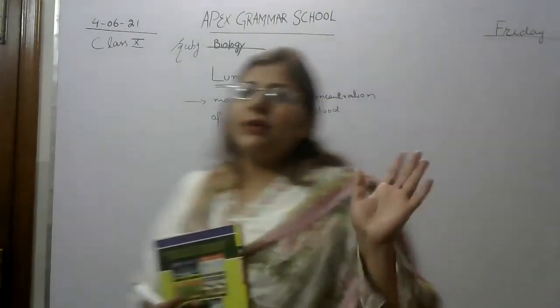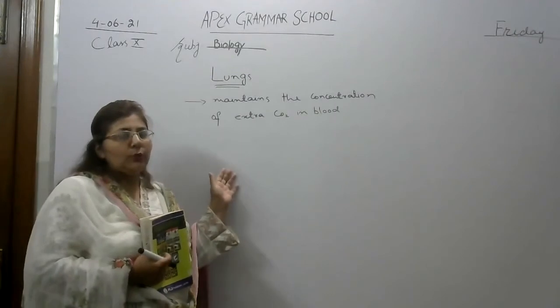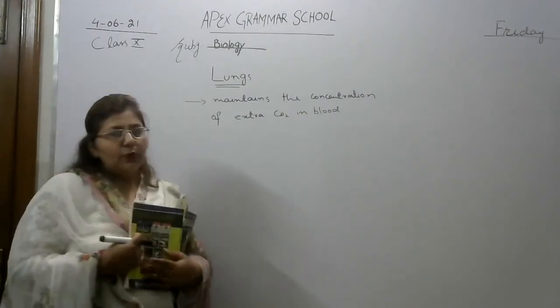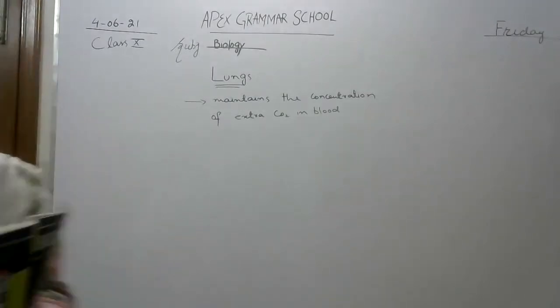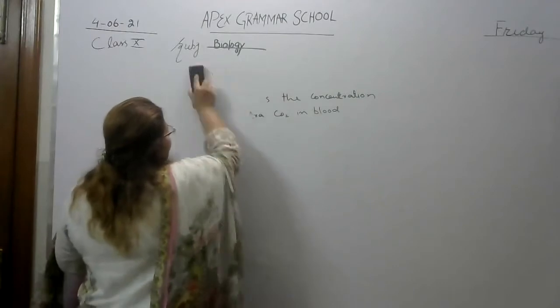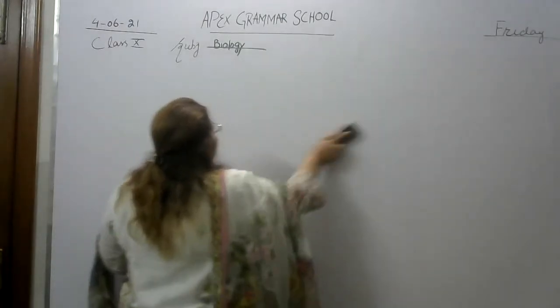So I hope you understand how lungs work in homeostasis in humans. The third part is very important, that is the kidneys. I have told you two parts, first skin and second lungs. Now we will discuss kidneys in detail.